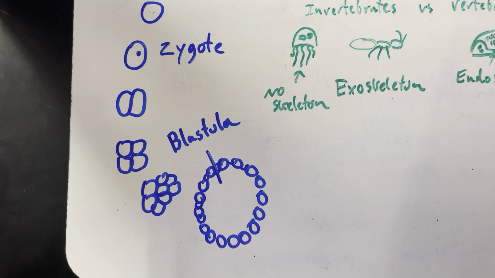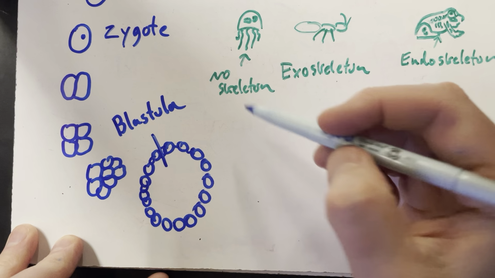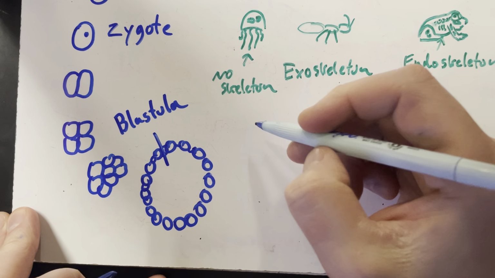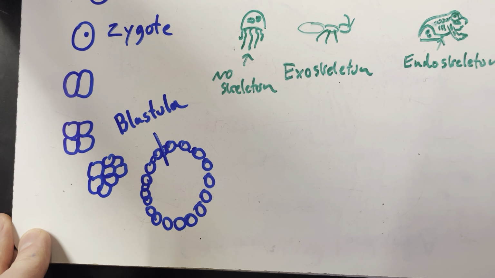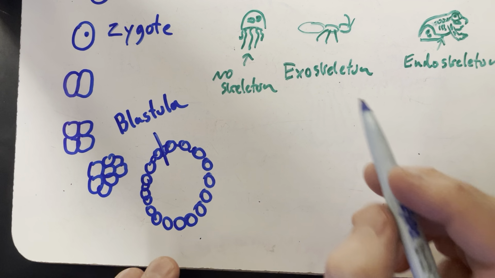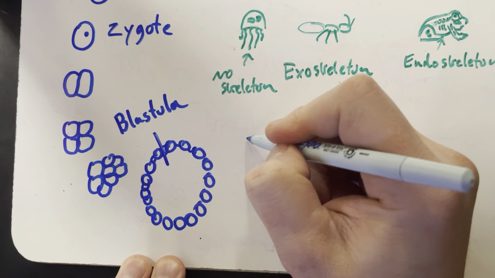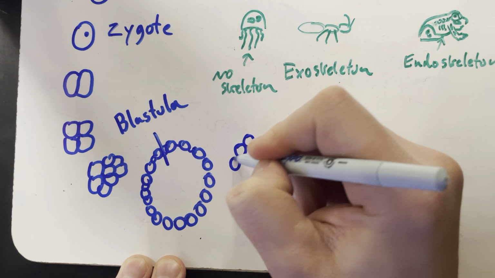Okay, so after the blastula forms, the next thing that needs to form is the stomach, the gastrointestinal tract. We are all just fancy tubes. We're just like worms. There's an in hole and an out hole. Everything else is just fun filler. So we need to make the in hole and the out hole.